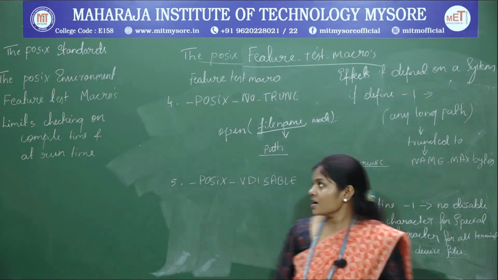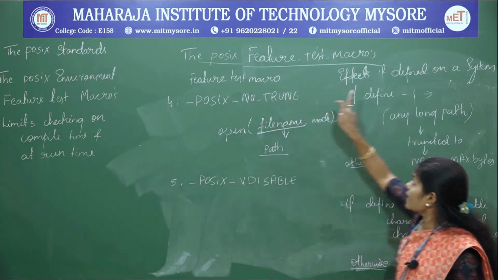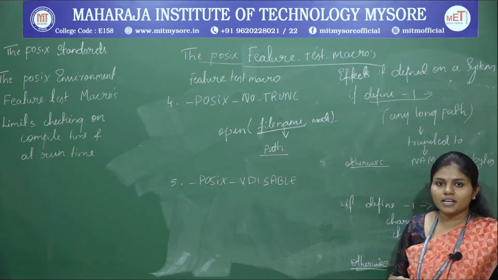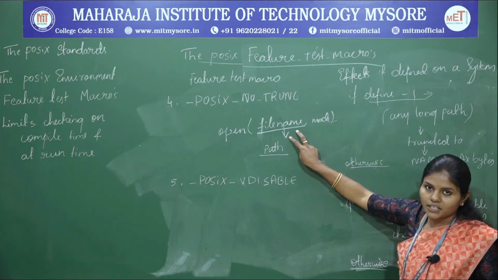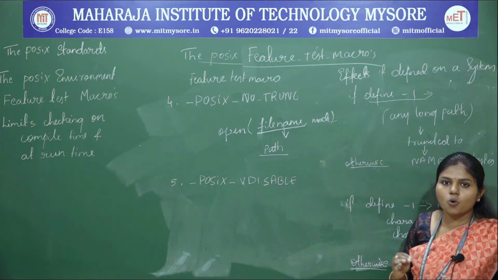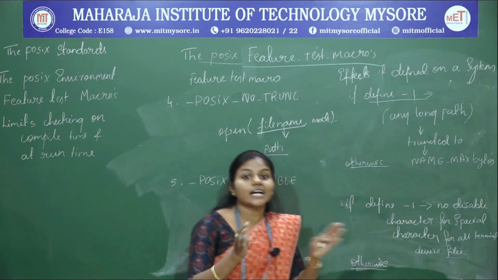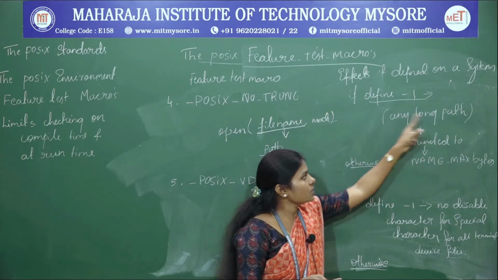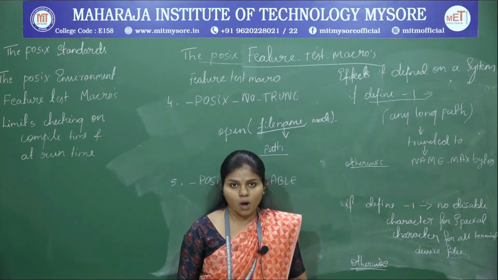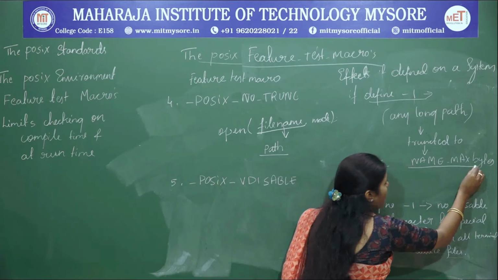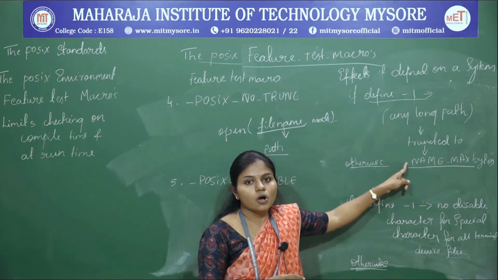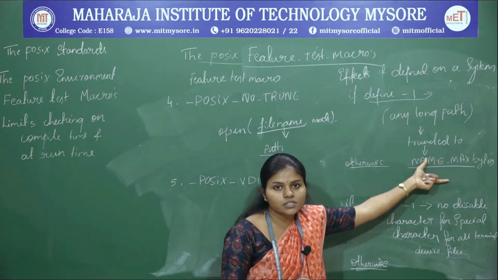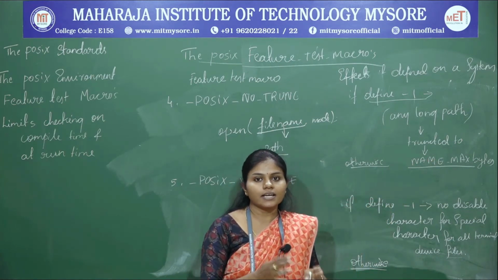So what do you mean by that? If the POSIX no truncate value is -1, then whatever path you have given, that is the long path, is going to be automatically truncated. When the value is -1, the path is going to be truncated to NAME_MAX bytes. So this is one more constant we are going to use, that is going to hold the truncated paths.